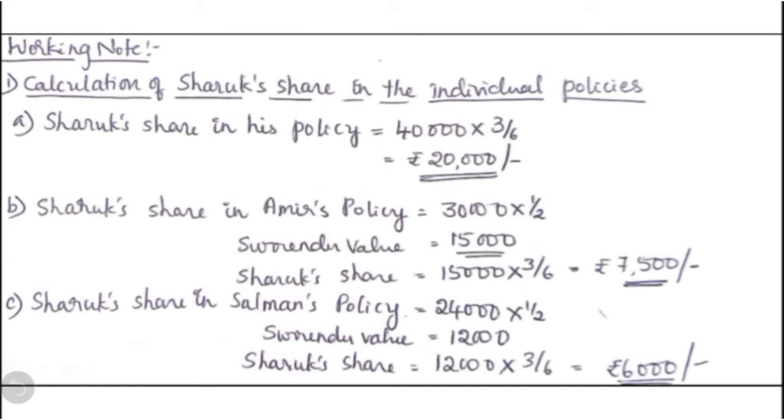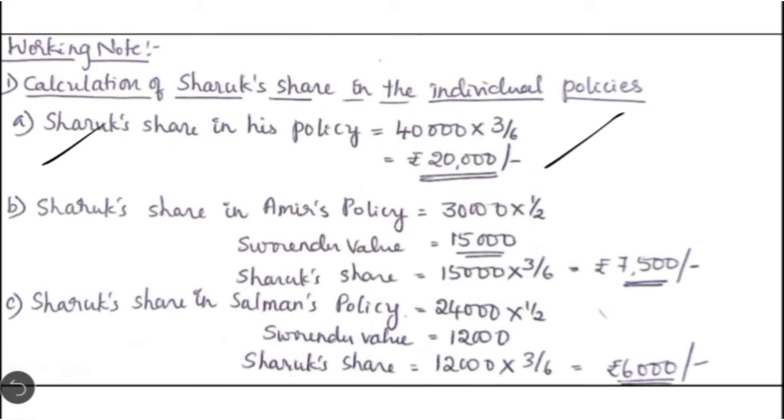Whatever the maturity value on the policy they get, that becomes the property of the firm. So the deceased partner will have a share not only in his policy but also in the others' policies. So we are calculating Shahrukh's share in his policy. The firm would get 40,000 on his policy because the policy has matured, into 3 by 6, which comes to 20,000.